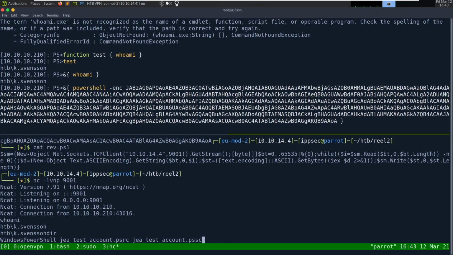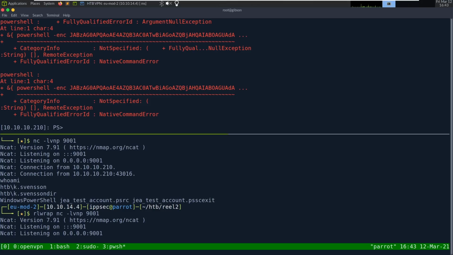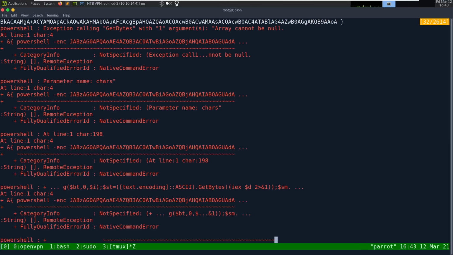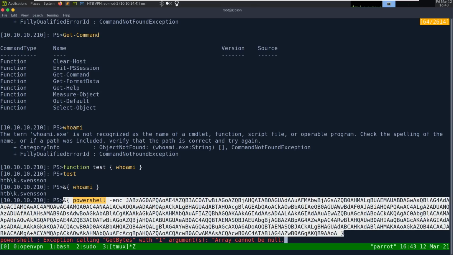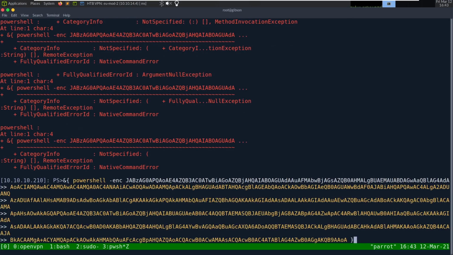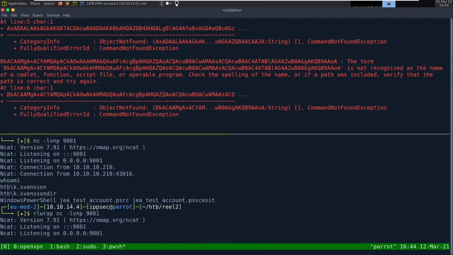Maybe I don't like this shell. I'm not a fan of how this is working. Maybe if I do rlwrap beforehand, read line wrap, is that going to work better? Let's go up, copy, paste. It went on separate lines.